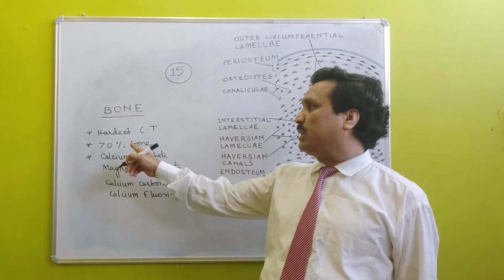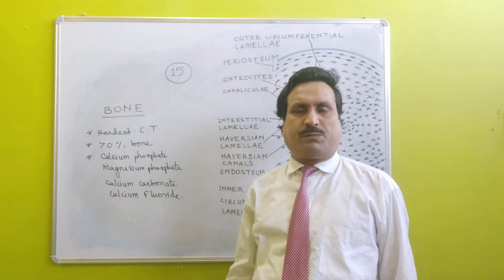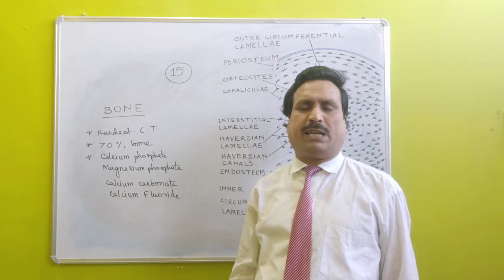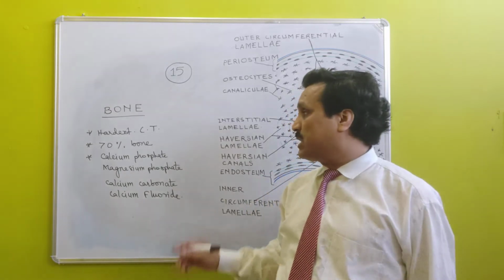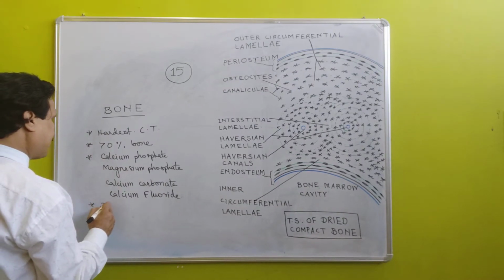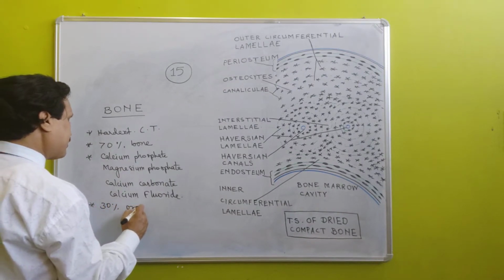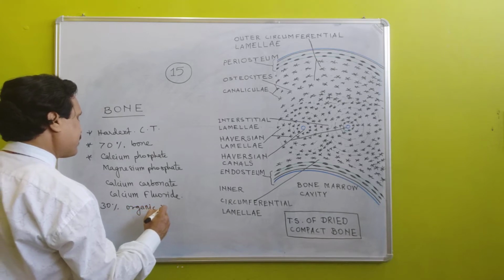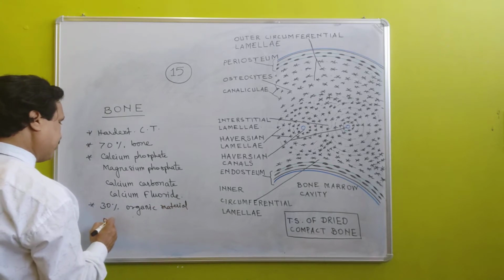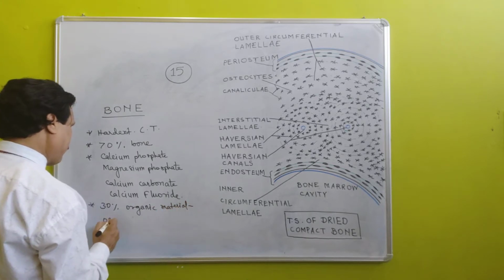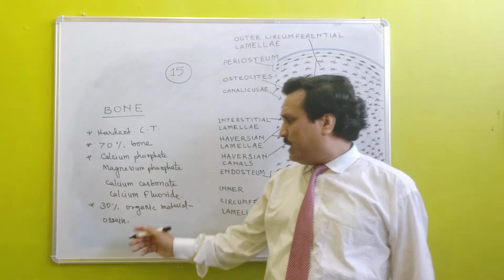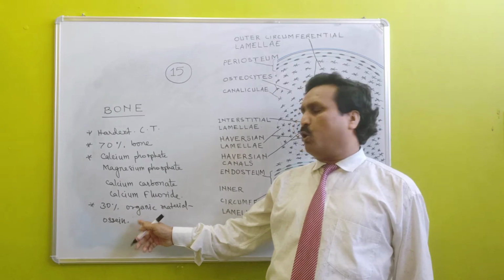And the remaining 30% of bone is formed of organic material, and that organic material is a protein known as ossein. Ossein is the protein of bone.